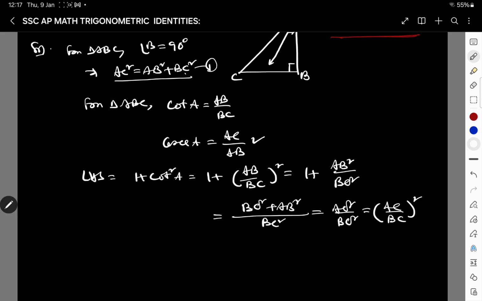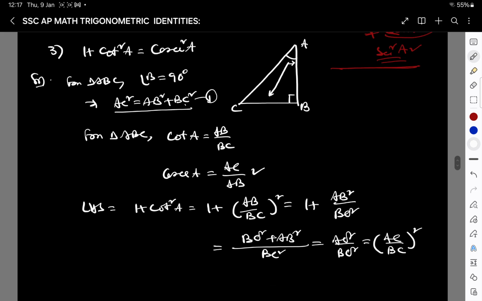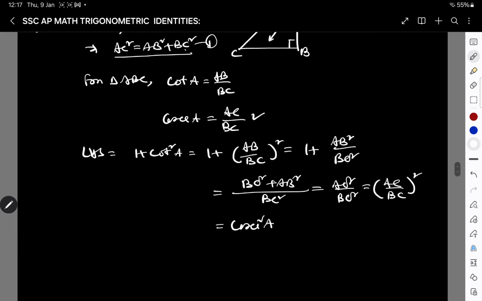I am wrong somewhere earlier: cosecant is hypotenuse by opposite, and opposite is BC, hypotenuse is AC, and therefore cosecant is AC by BC. So this is equal to cosecant square A. Therefore 1 plus cot square A is equal to cosecant square A.